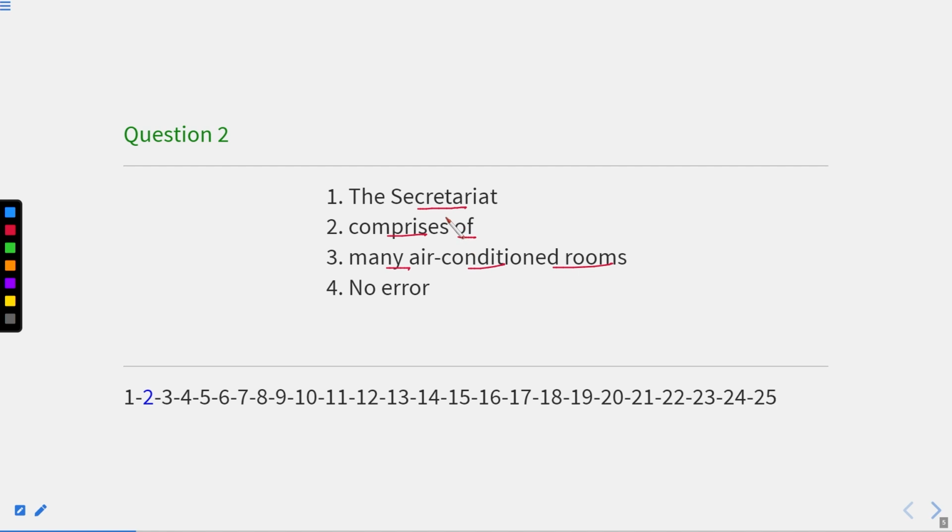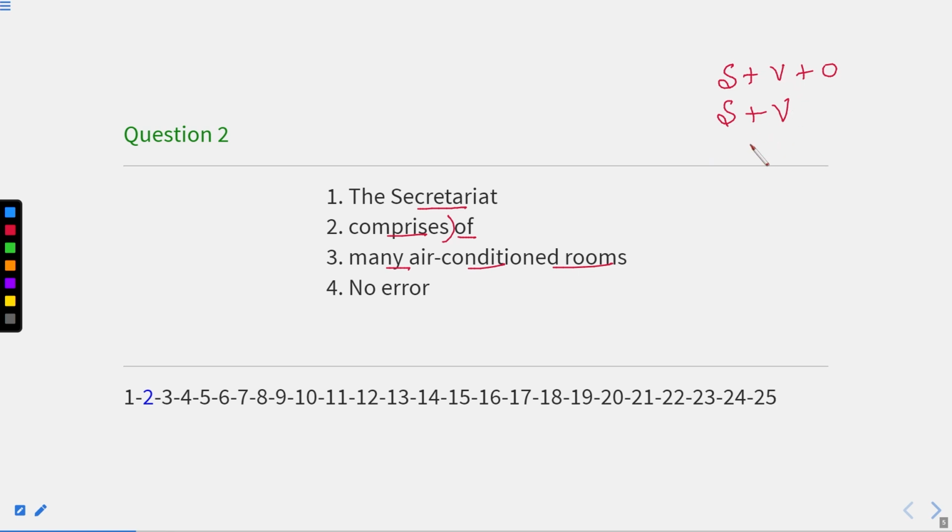Now, if I say the secretariat comprises, suppose the sentence were like this. The secretariat comprises. Is the sentence complete over here? No. And if the sentence is not complete till the verb, it means it needs an object. Because the structure of a transitive verb is subject plus verb plus object, and an intransitive verb is subject plus verb.